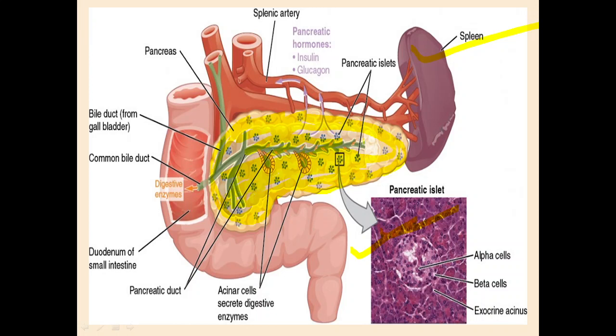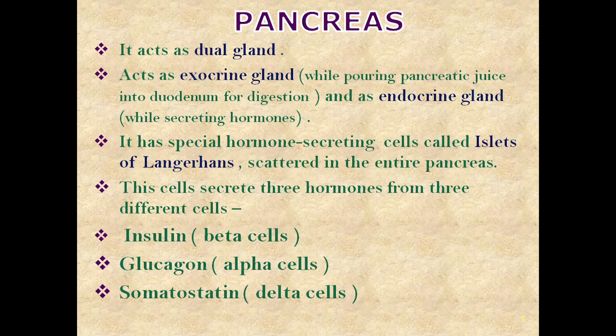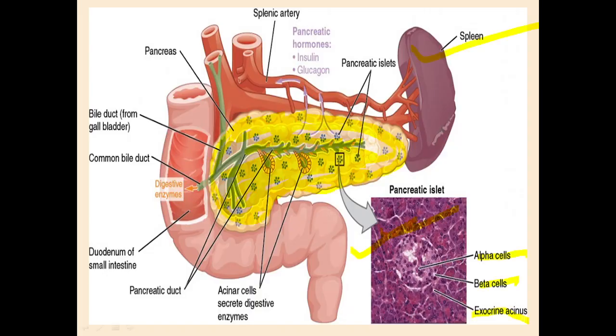So this is the pancreas gland. There you can see the pancreatic islets. Here are the alpha, beta, and the exocrine acini. Somatostatin is not in our syllabus, so we just need to know which cell it is secreted from in the pancreas, but we are not going to go into details of it.